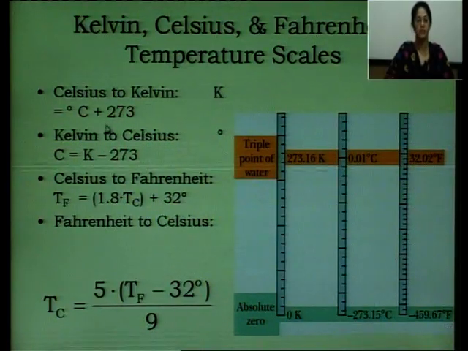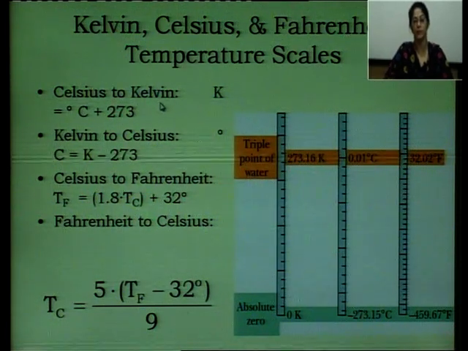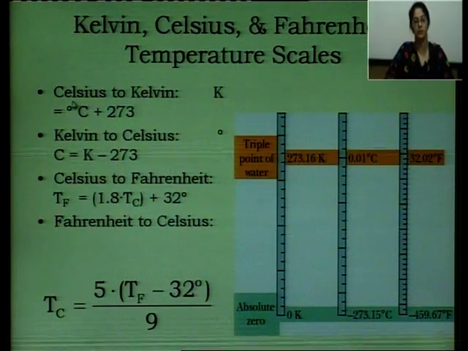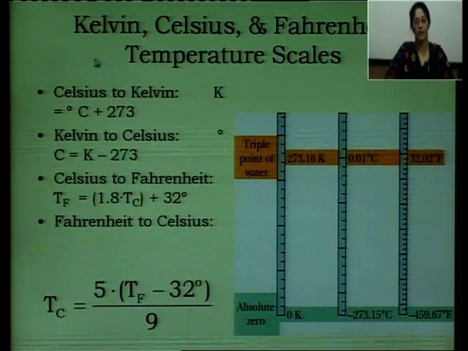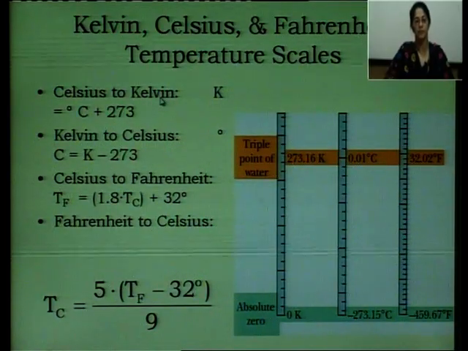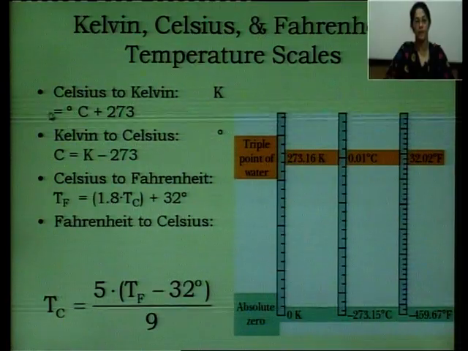So these are the formulas for how we can convert a value from one scale to another. First, to change the value from Celsius, that is centigrade, to Kelvin, the formula is the value given in degree centigrade plus 273, and the value that comes will be in Kelvin.